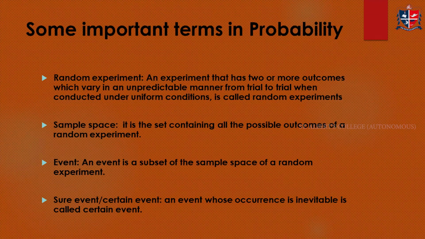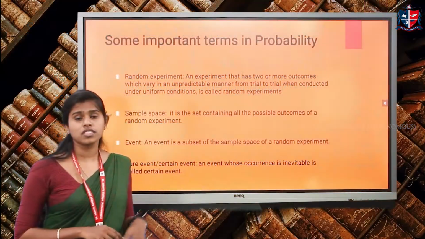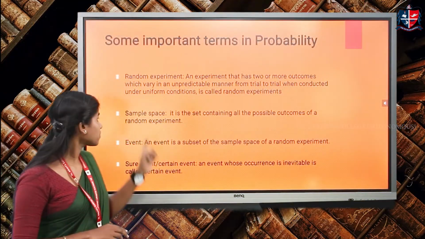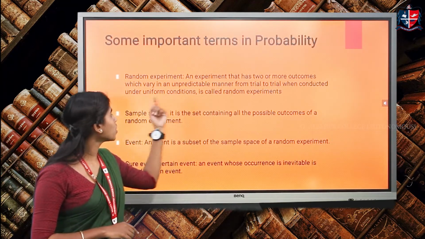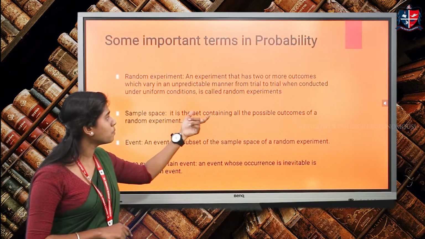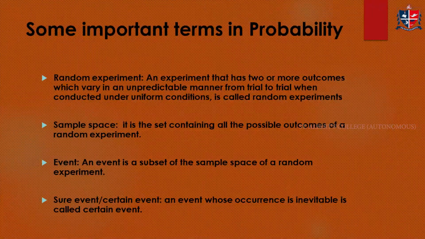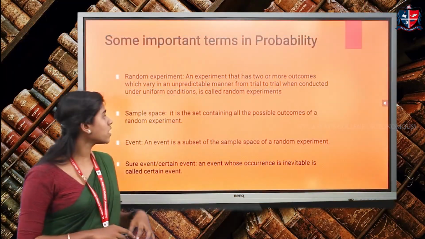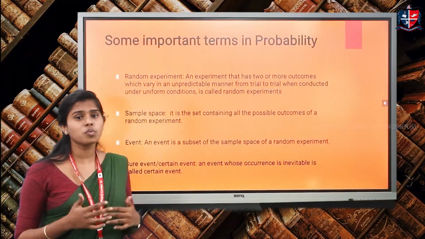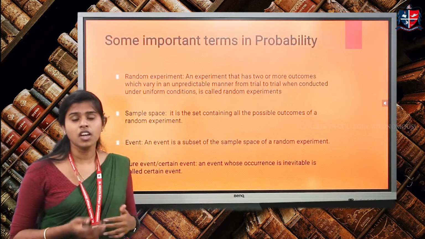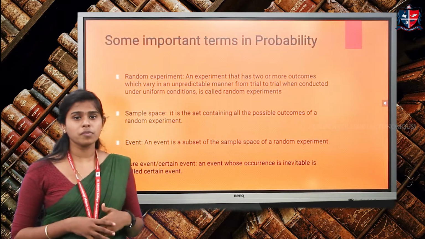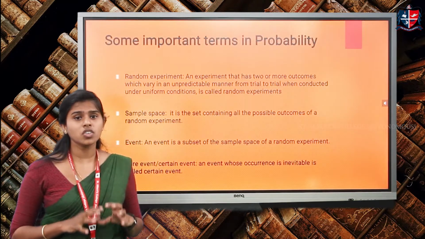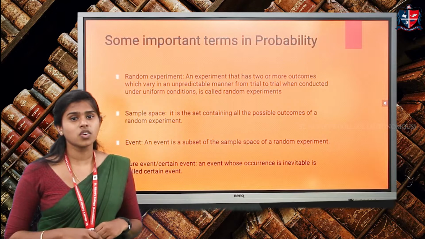Next we are going to familiarize ourselves with some important terms in probability. The first one is the random experiment. It is an experiment that has two or more outcomes which vary in an unpredictable manner from trial to trial when conducted under uniform conditions. In a random experiment we have two or more outcomes which may not be predictable. We are not sure which outcome is going to happen, but we may know all the outcomes in advance.